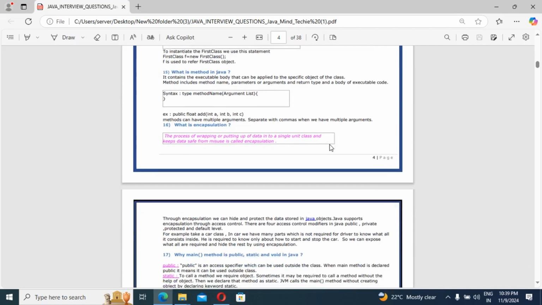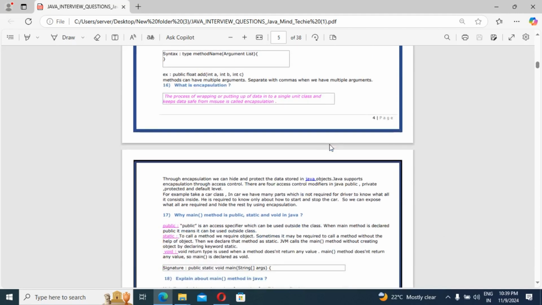This is also a very important question. What is encapsulation? Through encapsulation we can hide and protect the data stored in a Java object. Java supports the encapsulation concept through access control. There are four access control modifiers in Java: public, private, protected and default level as well.